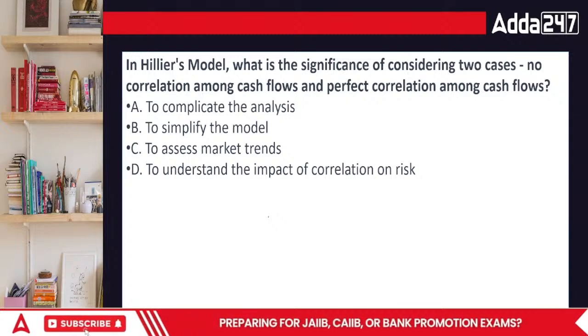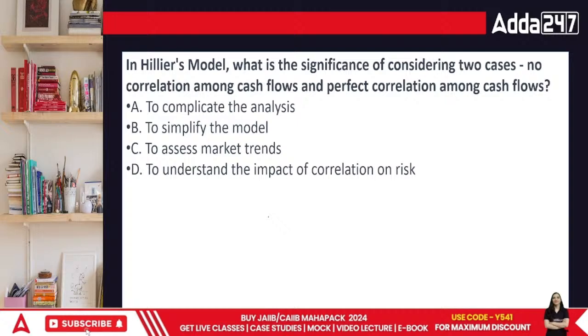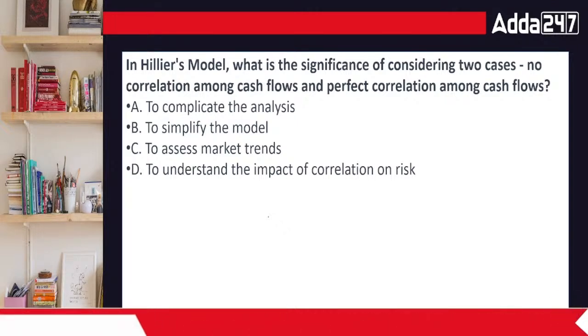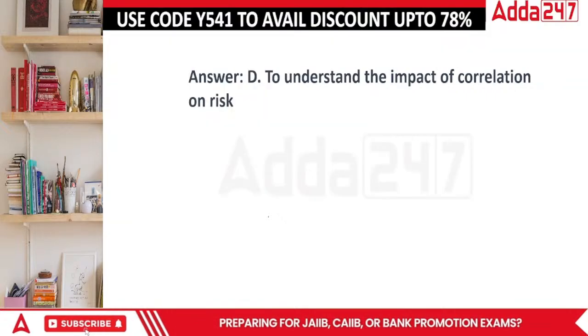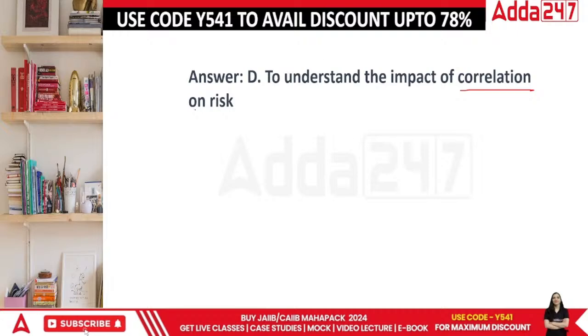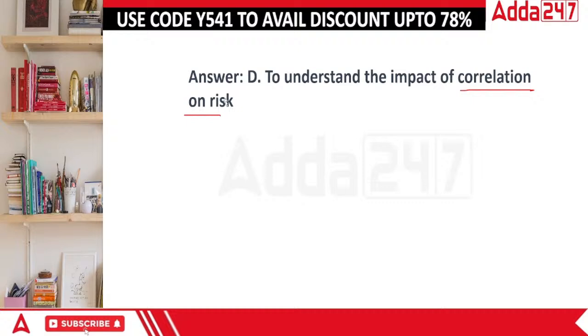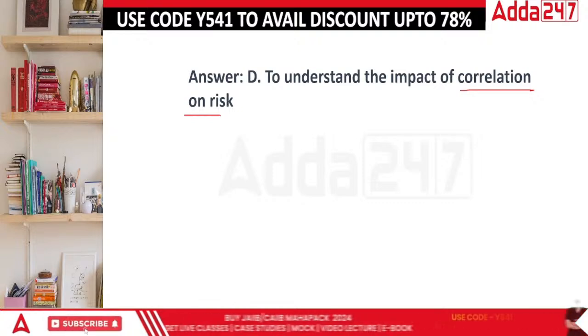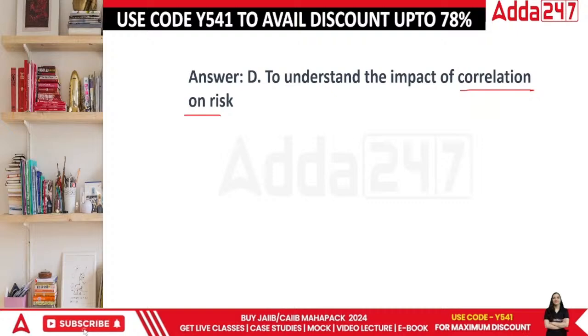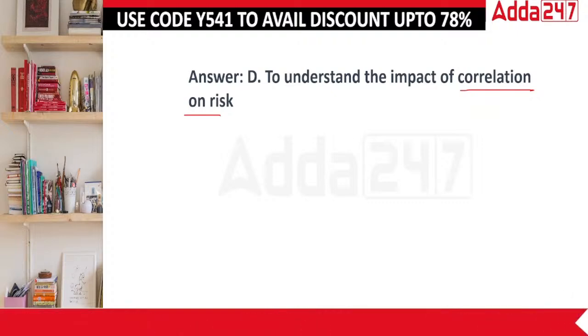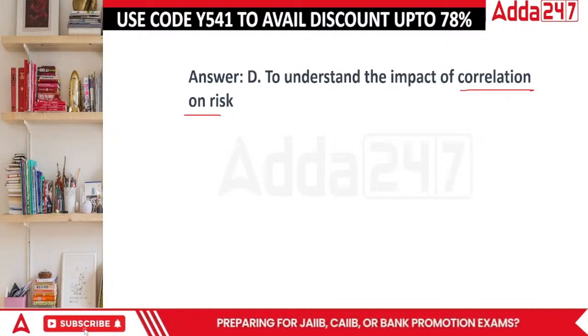When you consider two cases, then you can understand the impact of correlation on risk, because you correlate different variables, and then you can find out which variable turned out to be useful for the organization or which was not useful, because that clarity is definitely required.